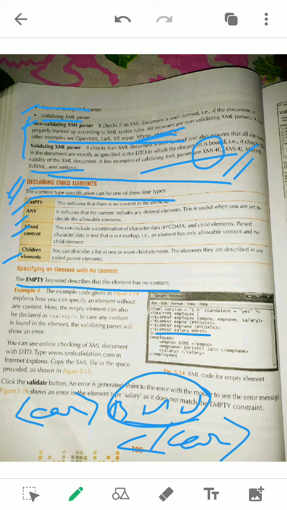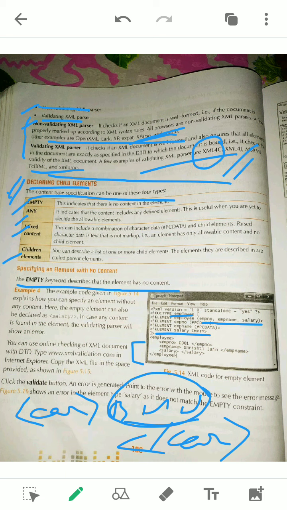You can see empty. The structure, as we know, DTD always starts with DOCTYPE and square brackets. Before the square brackets the root element is mentioned, it is employee. Under employee, what are the other elements? Employee number, employee name and salary. And you have to follow the serial order. First employee number will come, next employee name, then salary. You can see in your XML part, employee is the root, then employee number, employee name and salary, coming one by one, in order.